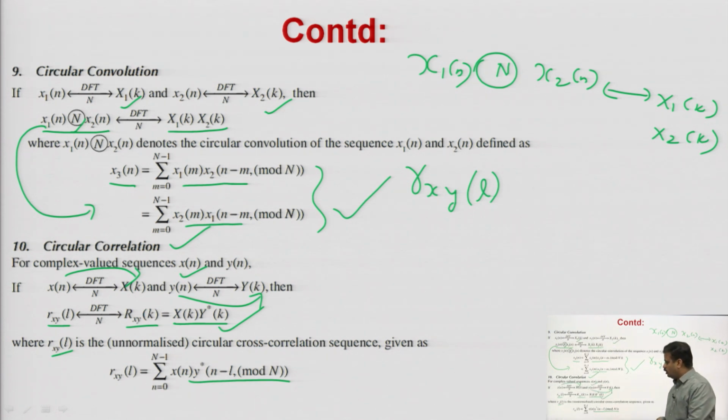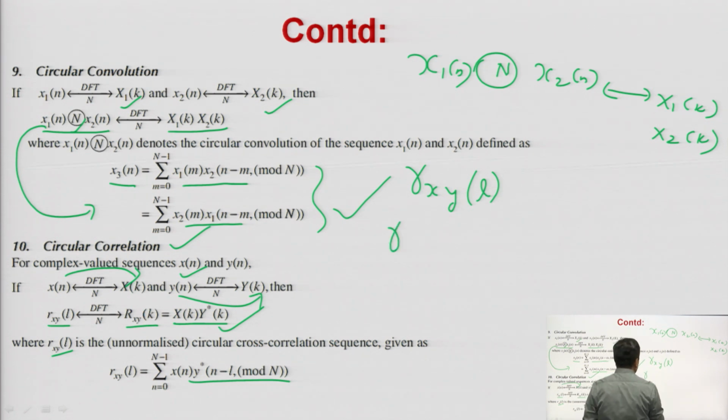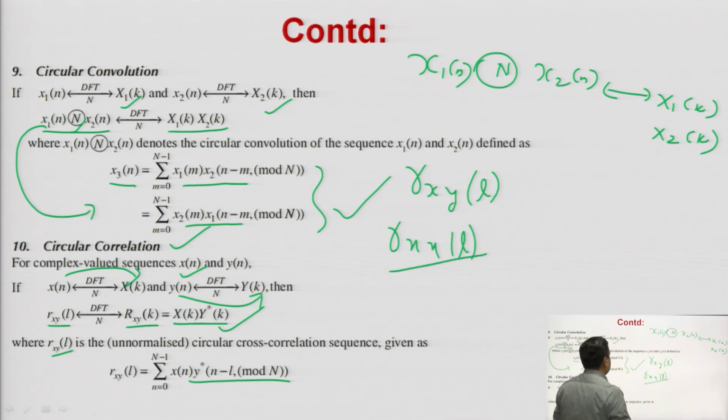In circular correlation, what is the relation between the two signals? This is the cross correlation, you can say. Why? Because both the signals are different. If the signals were the same, like if we had to calculate R x x, it would be autocorrelation, but the signals x and y are different here, so it will be cross correlation, and here we call it the circular correlation property.